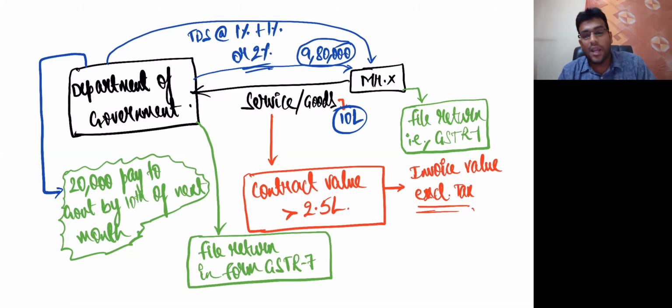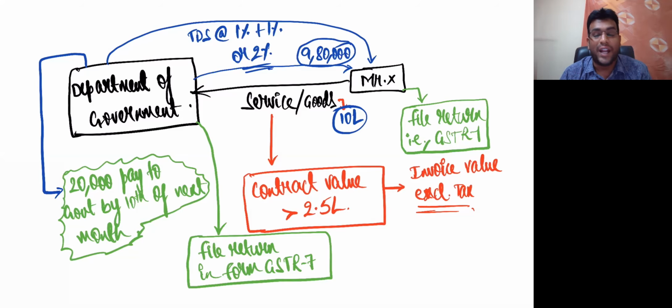Getting clarity, my dear friends? So the Department of Government filed what return? In a simple way, the person who has done TDS, what return do they file? They'll file the return in a form called GSTR 7. In GSTR 7, they'll show details as to whom they made payment, what TDS they have done, all the details. In which form? GSTR 7. Clear?